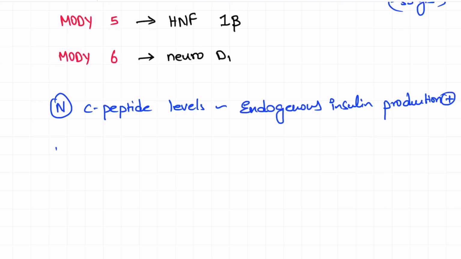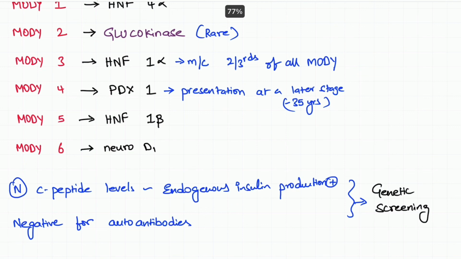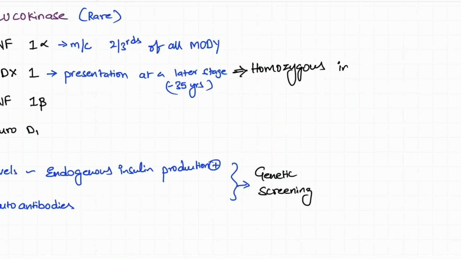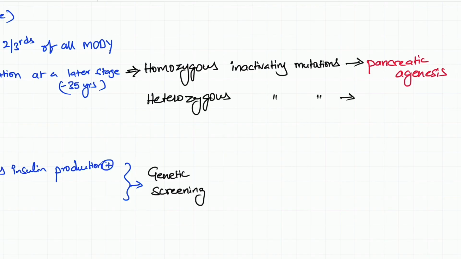If a patient with diabetes has normal C-peptide levels, suggesting endogenous insulin production, and the patient is negative for autoantibodies, he should be advised genetic screening to determine which type he comes under. Coming to type 4 of MODY, if there are homozygous inactivating mutations, pancreatic agenesis will be there in these patients, and if there are heterozygous inactivating mutations, the patient will present with this MODY.